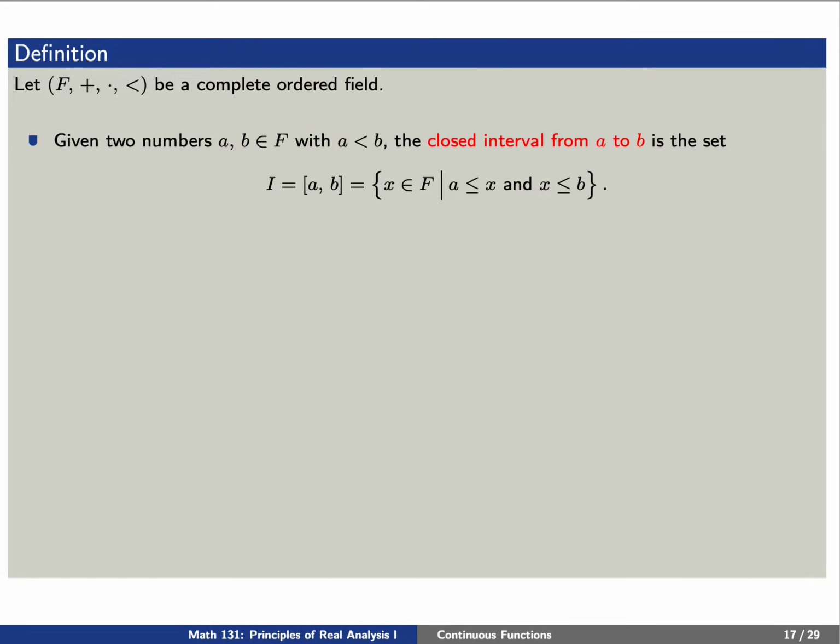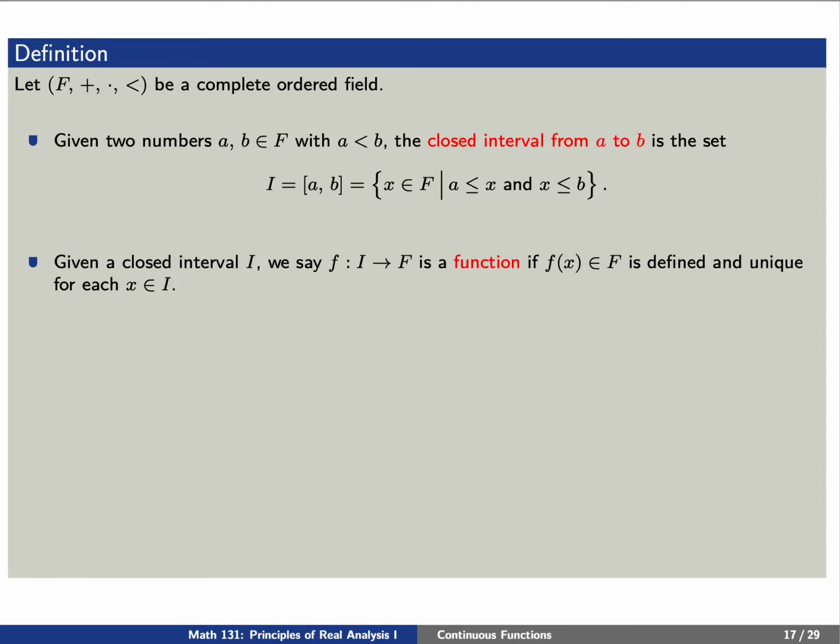Recall that given two numbers A and B such that A is less than B, the closed interval from A to B is the set of all elements X such that X is greater than or equal to A and X is less than or equal to B. Given such a closed interval, we say that our function is defined and unique for each X in the closed interval I.